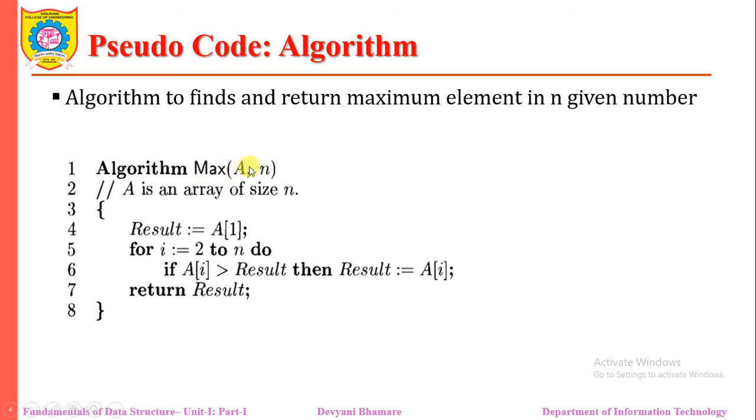That function is containing a. What is a? A is an array of size n. Then we need to describe what the input is. Then what that function has to do, we write in opening and closing curly braces. So what are we doing?